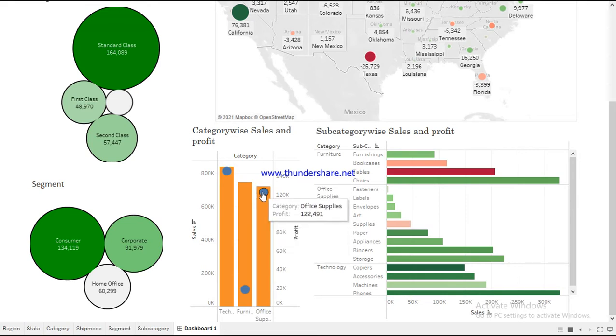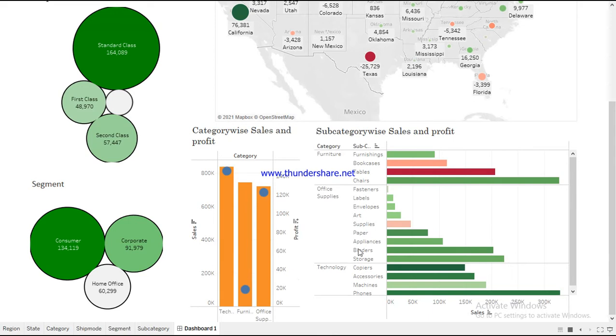But the blue dots represent the profits. The profit of technology and office supplies are quite high, while in case of furniture it is quite low. So the furniture category is a problematic category and we have to pay attention to it.